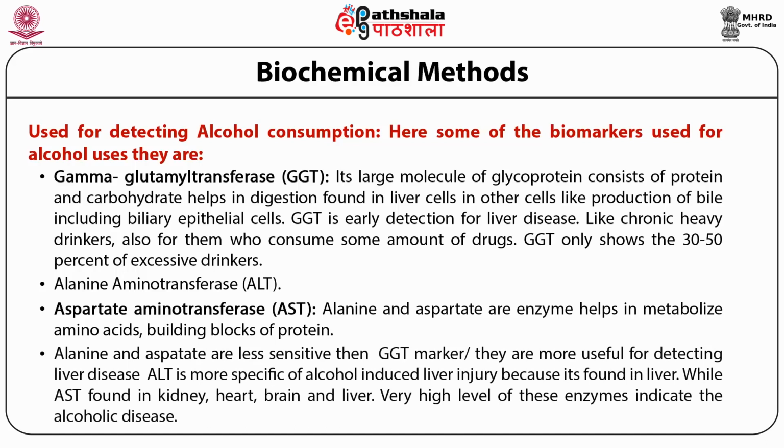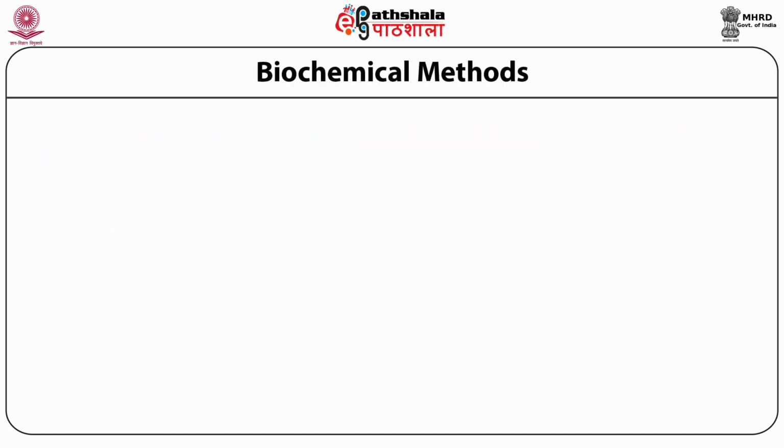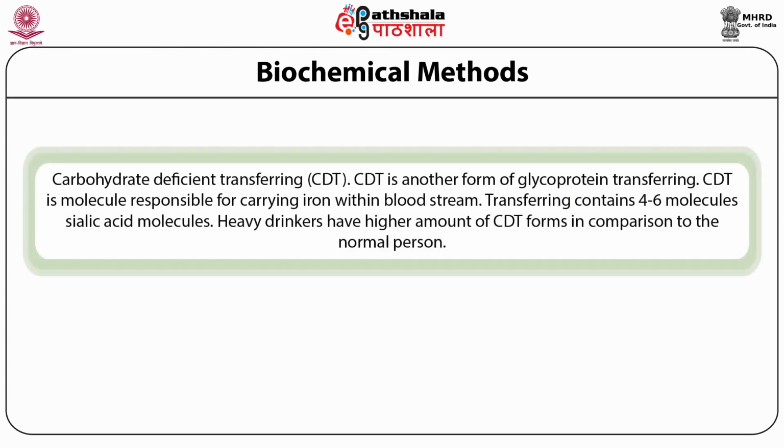They are less sensitive than GGT, gamma glutamyltransferase, and are more useful for detecting liver disease. ALT, alanine aminotransferase, is more specific to alcohol induced liver injury because it is found in the liver.